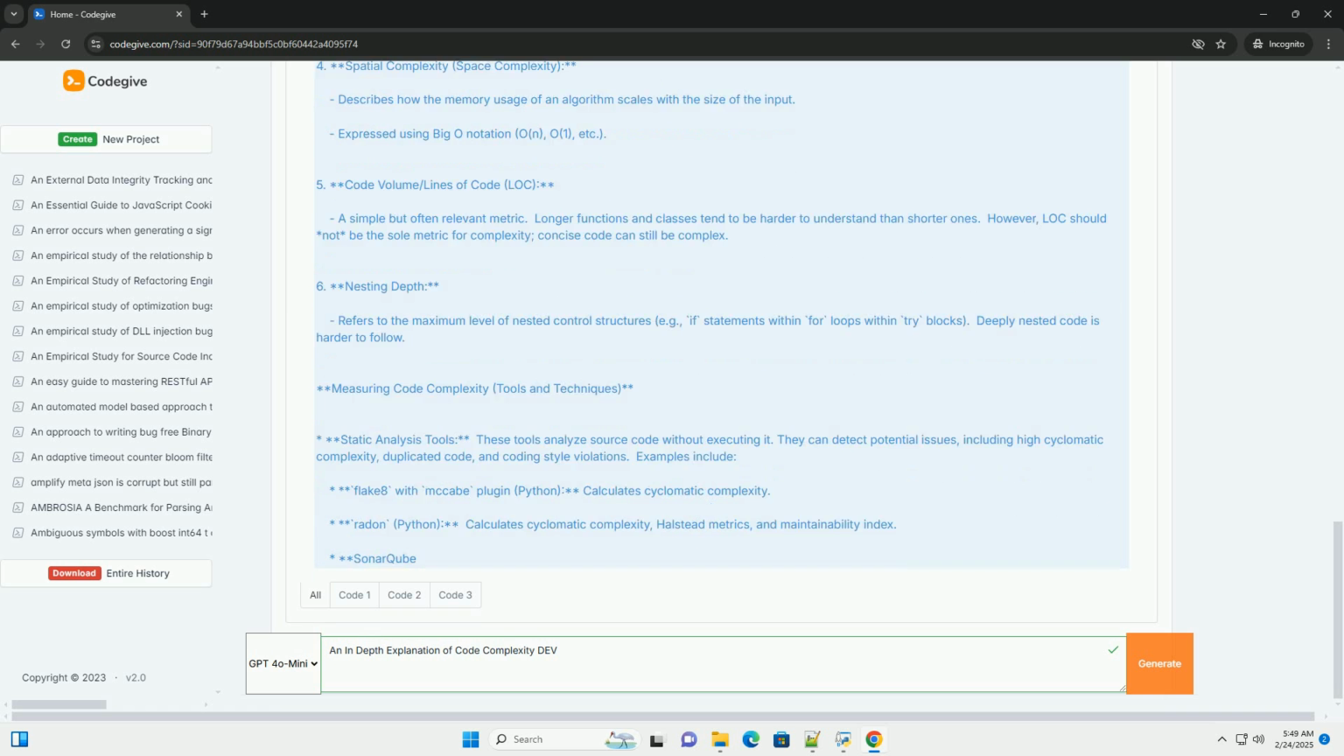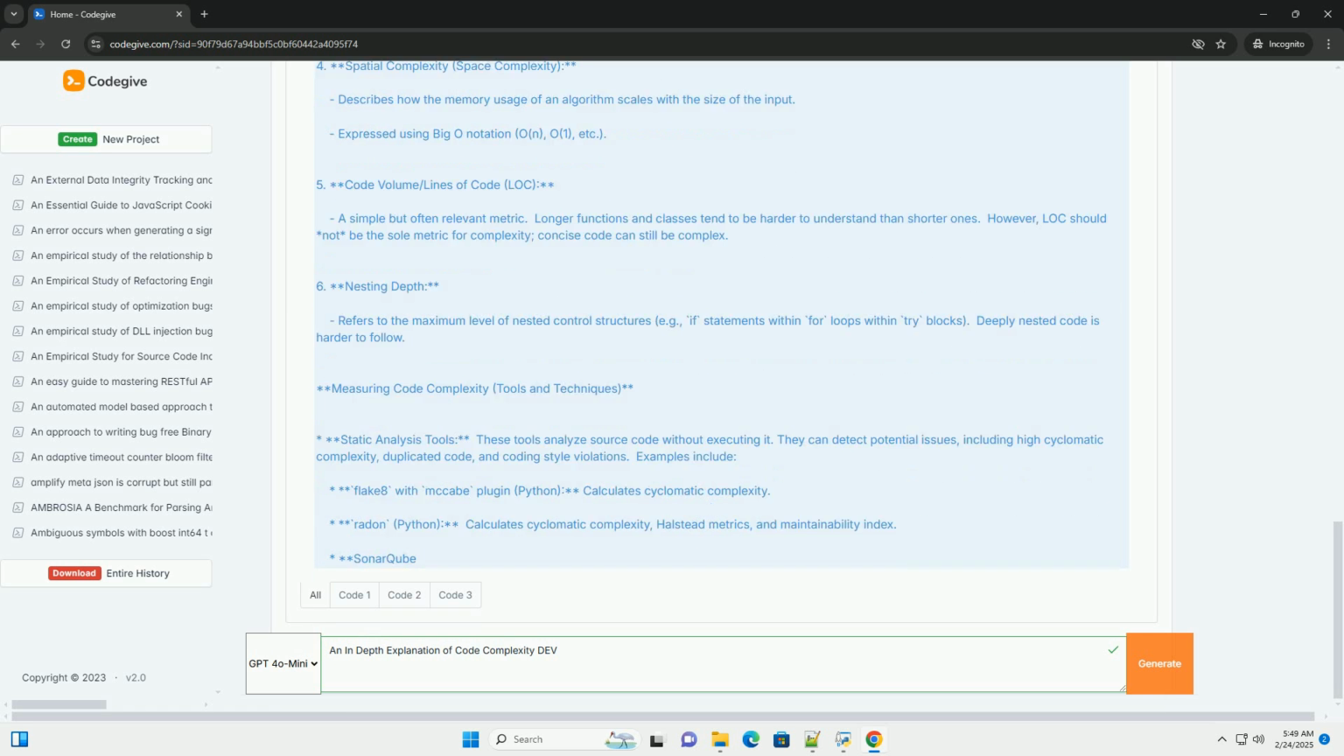2. Cognitive complexity. Aims to measure how difficult it is for a human to understand the code, taking into account factors that make code harder to read and reason about. Considers nesting, control flow breaks, for example break, continue, return, and operator precedence. Intended to be a more intuitive and human-centric metric than cyclomatic complexity. It emphasizes the mental effort required to grasp the code's intent.